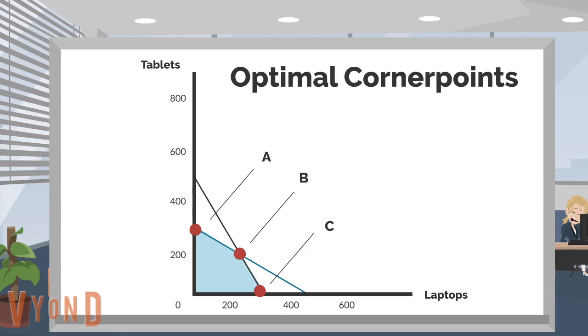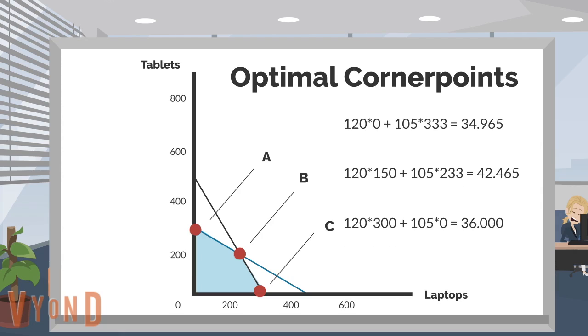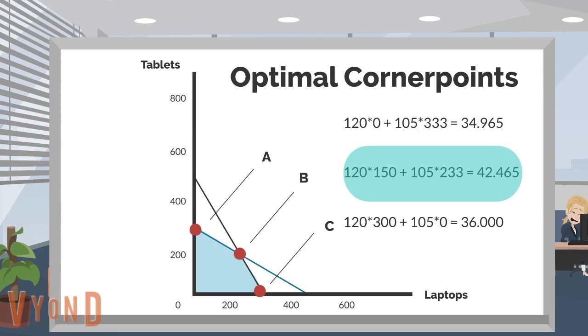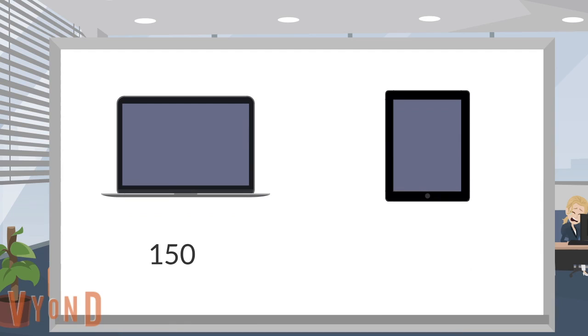To find the corner point that maximizes Peach Inc.'s profits, Maurice substitutes the coordinates of the corner points for the decision variables in the objective function. By doing so, he recognizes that the corner point B has a profit of 42,500 francs, while the corner points A and C both have a lower profit. Maurice now knows that his company needs to produce 150 laptops and 333 tablets to maximize this profit while the supply shortage is not resolved and he has to work with limited resources.